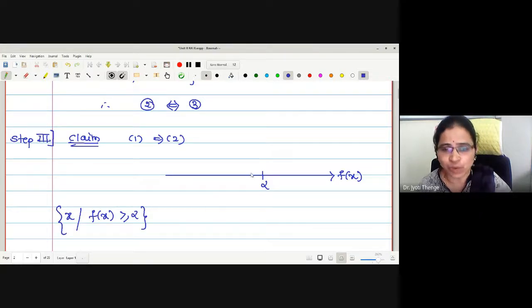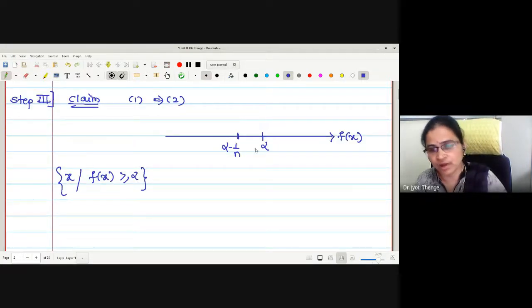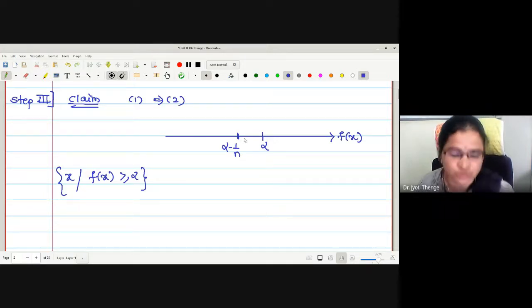I will write one set x such that f of x is greater than alpha minus 1 by n. I am going to write the set f of x greater or equal to alpha in terms of the set f of x strictly greater than alpha minus 1 by n.